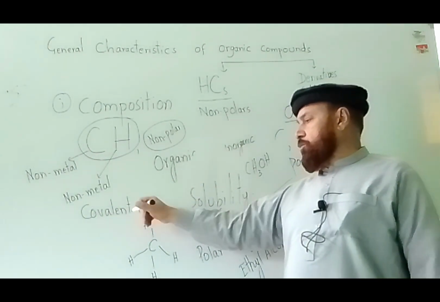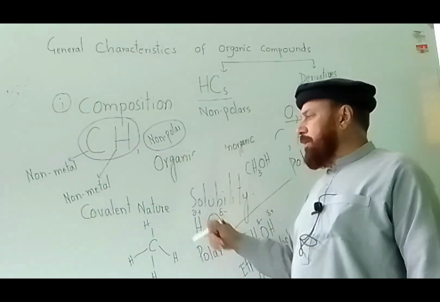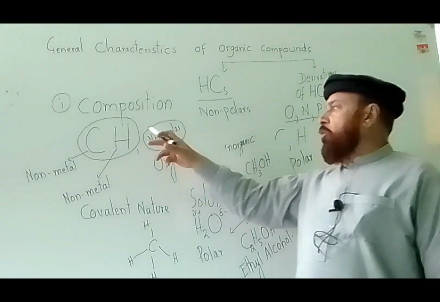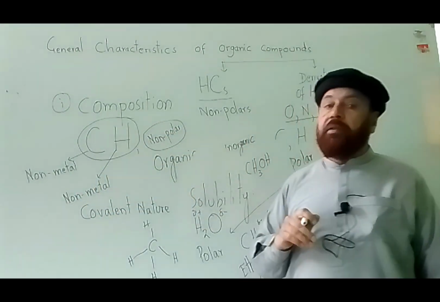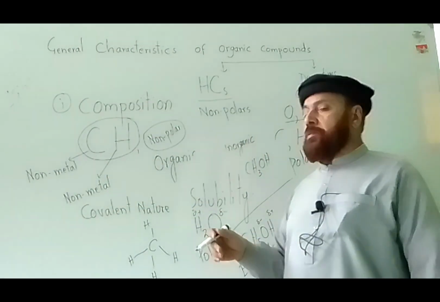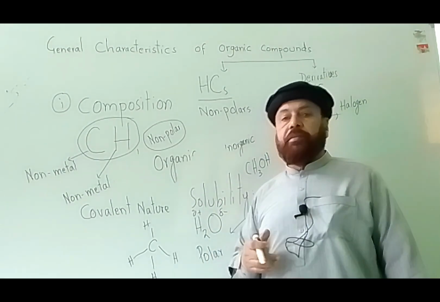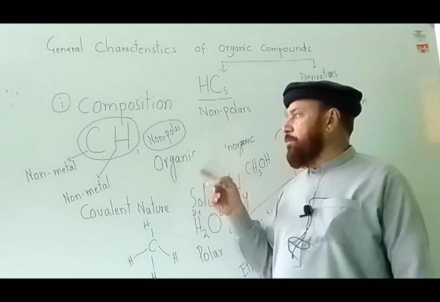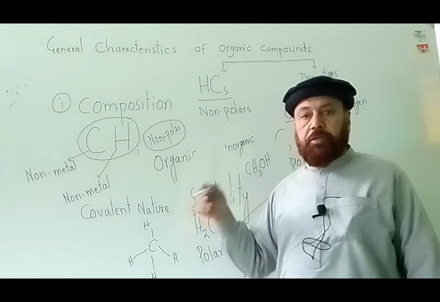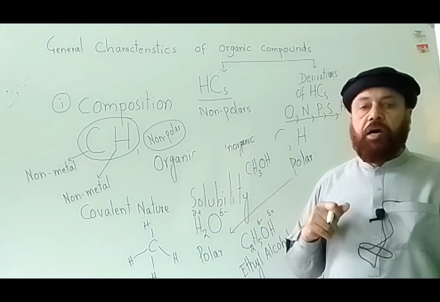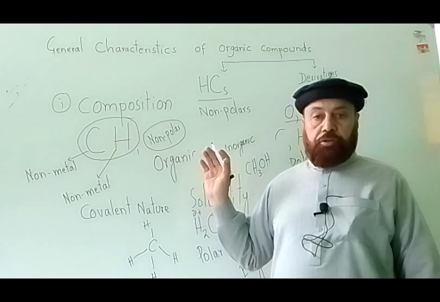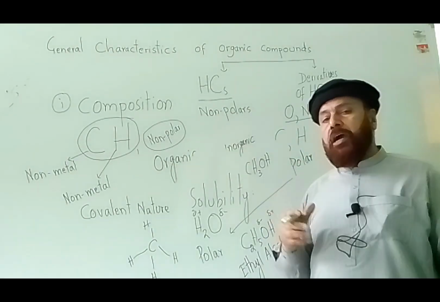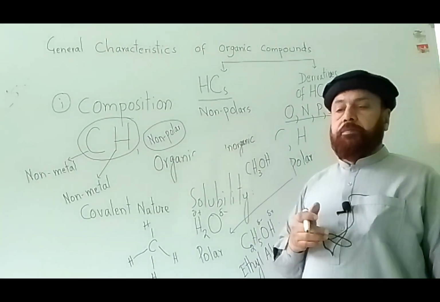Then we discussed the covalent nature. Why do they have covalent nature? Because all organic compounds are made up of non-metals, and non-metals complete their valence shell by sharing of electrons. Carbon is a non-metal, hydrogen is a non-metal, so all hydrocarbons are covalent in nature. They have covalent bonds. Similarly, the derivatives also have covalent bonds.